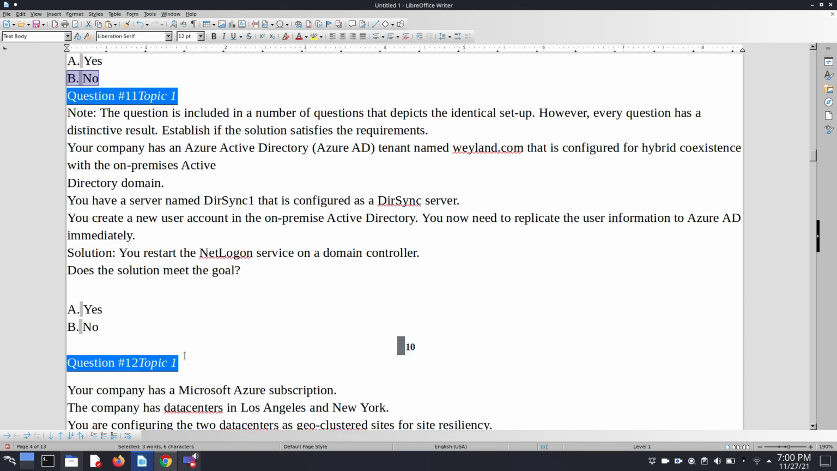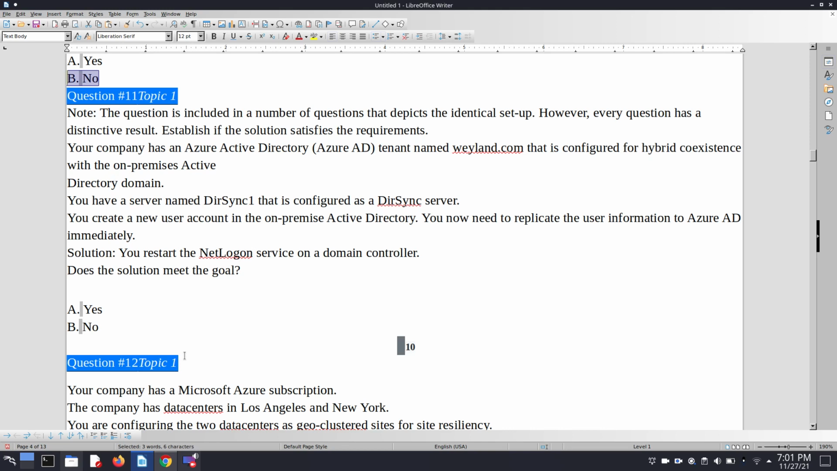Question number 11 is: your company has an Azure Active Directory tenant named Wayland.com that is configured for hybrid coexistence with the on-premises Active Directory domain. You have a server named DirSync1 that is configured as a DirSync server. You create a new user account in the on-premises Active Directory. You now need to replicate the user information to Azure Active Directory immediately. So basically this question is also similar to 9 and 10.